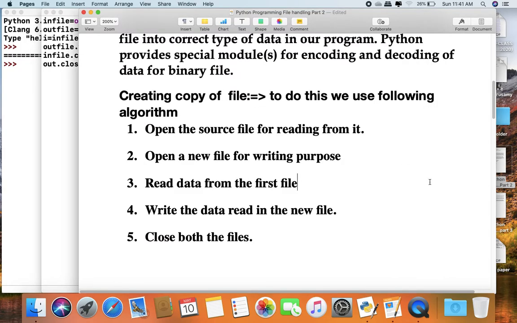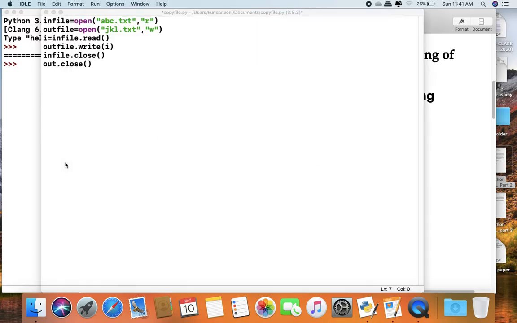Next step is to write the data read into the new file. So outfile.write, now we are writing the data I. Whatever is stored in the I variable, all of it will be written into jkl.txt. So whatever data we have in abc.txt is automatically copied into jkl.txt.